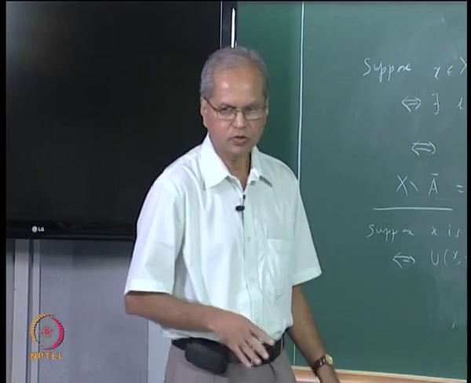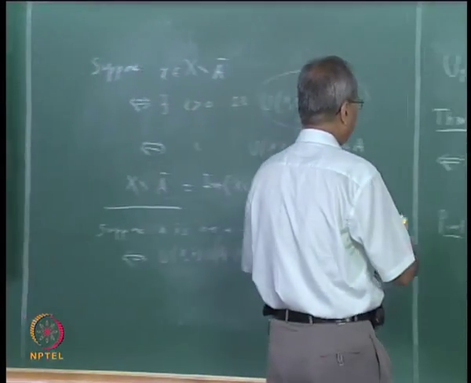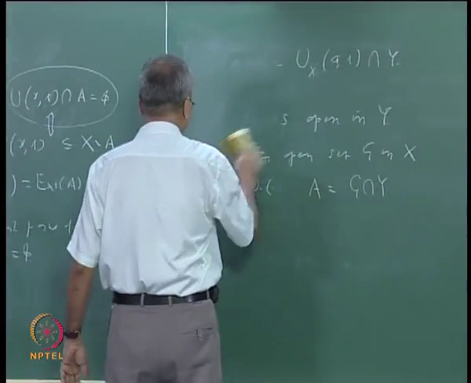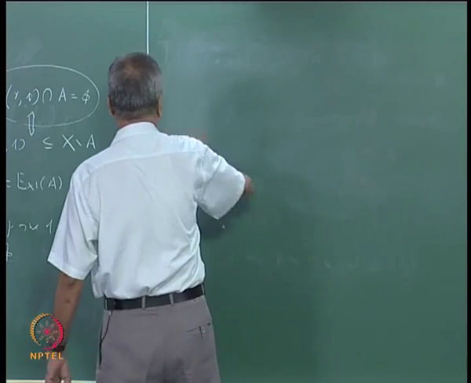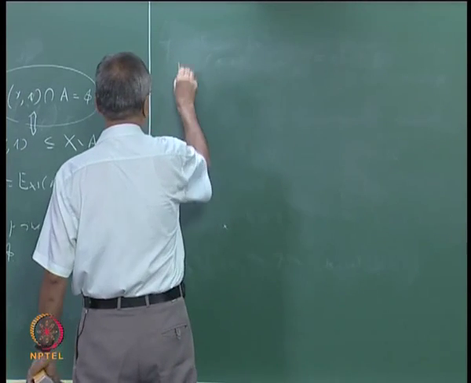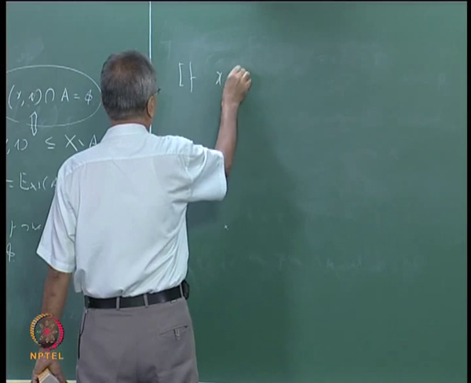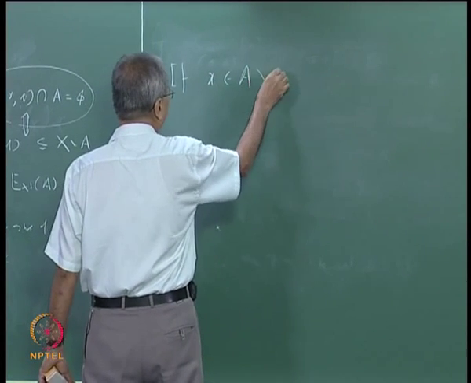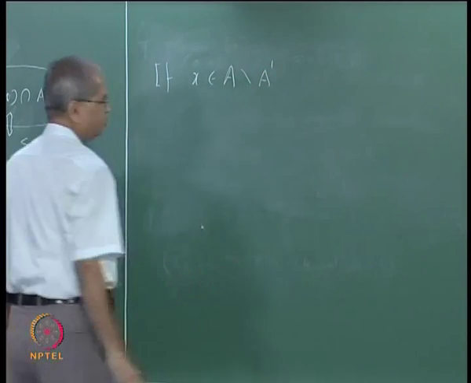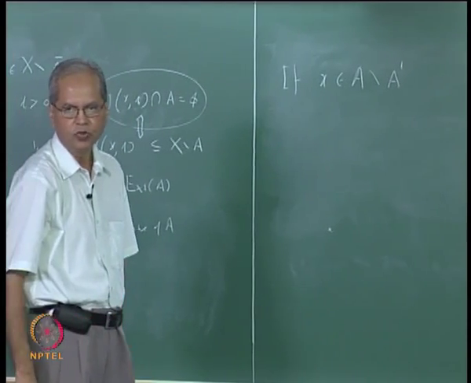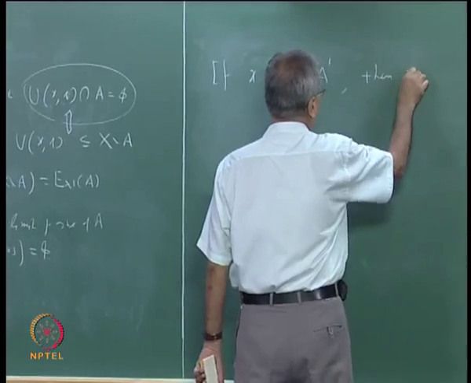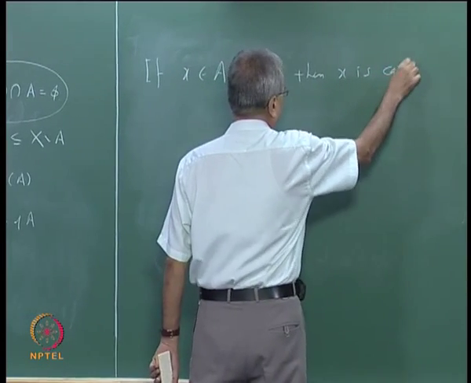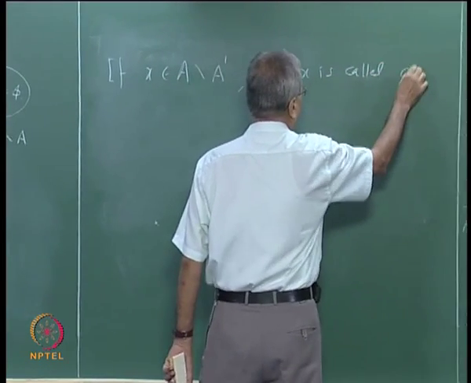So if X belongs to A and X is not a limit point of A, that is, if X belongs to A minus A prime, then X is called an isolated point.